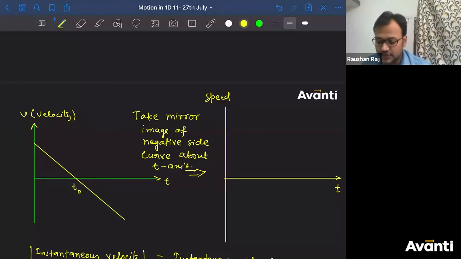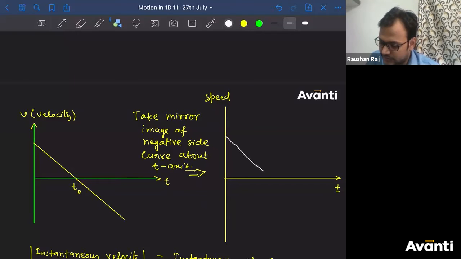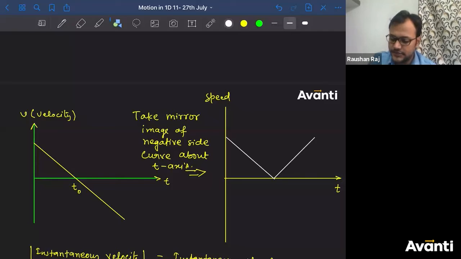So whenever you have to draw a speed time graph from a velocity time graph, you have to take the mirror image of the negative values. Rest, everything will remain the same. So draw the same condition here. From 0 to t naught, it will look exactly the same. After t naught, it will come like this. All right, so this is the speed time graph.